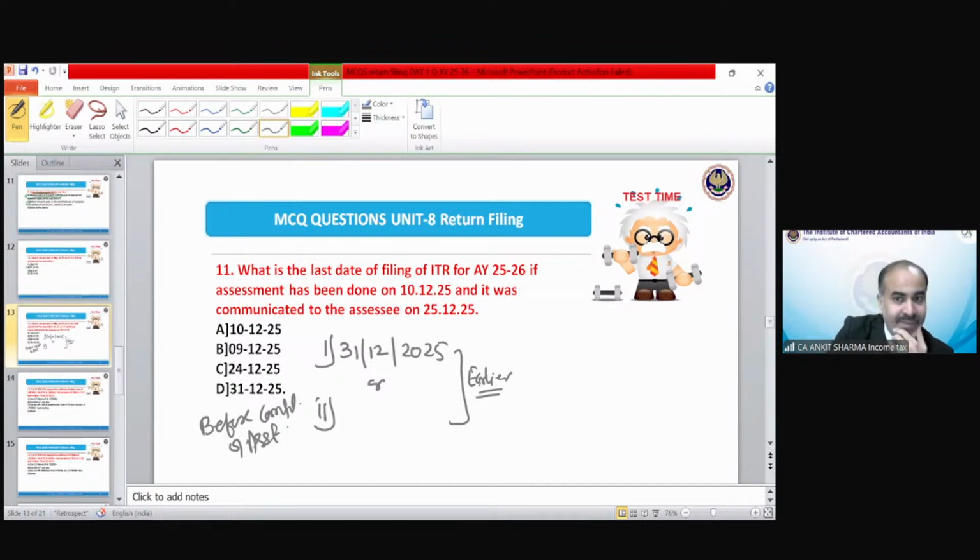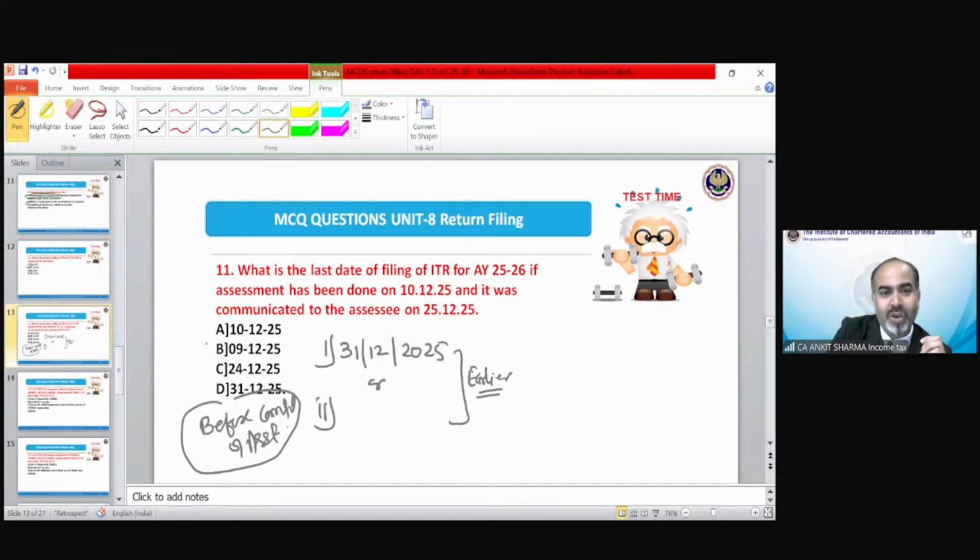What is the provision? 31st December 2025, and it is before completion of assessment. Completion not communicated. Before 15 days, it was for defective return, not for the last date of filing of return. Because what is happening, we just read this chapter today and I started asking MCQ questions, so you did not revise the provision. You are not able to recall all the provisions right now.